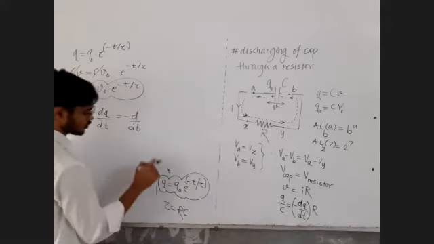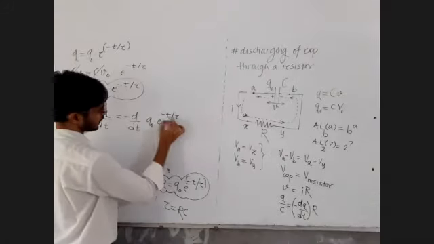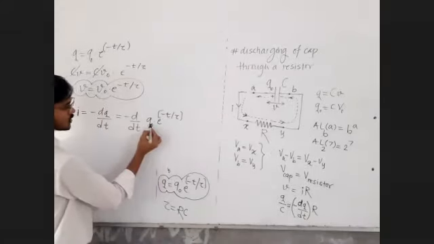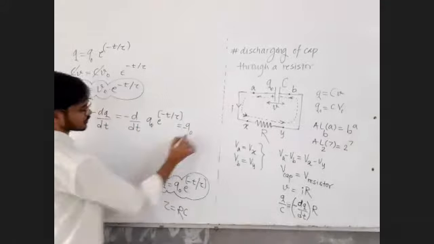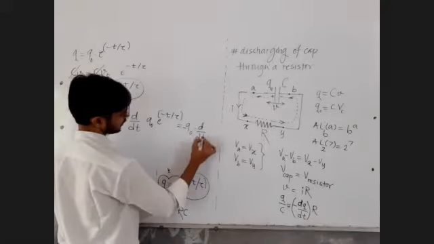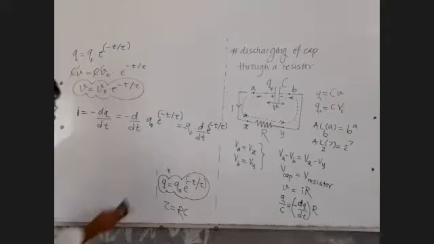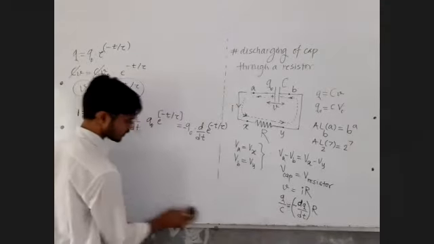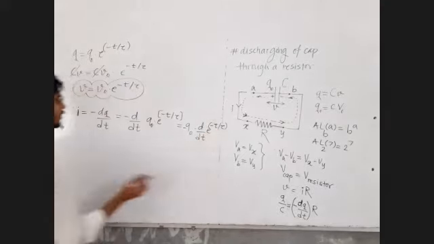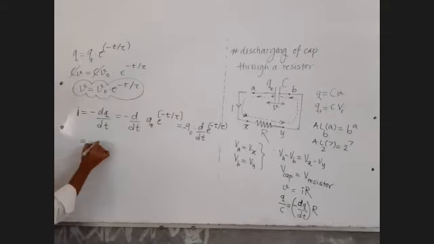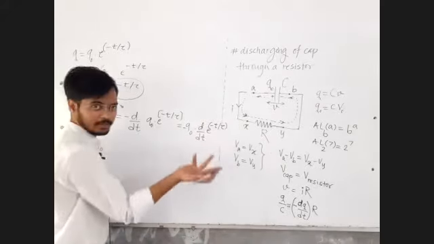The q value is q0 e raised to minus t by tau. Sir, q0 is a constant, so it can be taken out of the derivative. So minus q0 as it is, multiplied by d by dt of e raised to minus t by tau. Now what is the derivative of e raised to x? The derivative of e raised to x is e raised to x. So the derivative of e raised to t will be e raised to t.